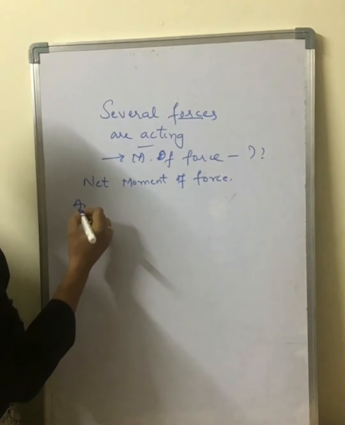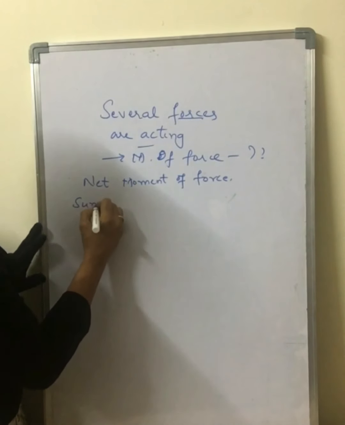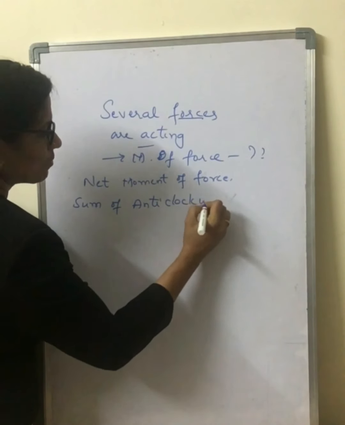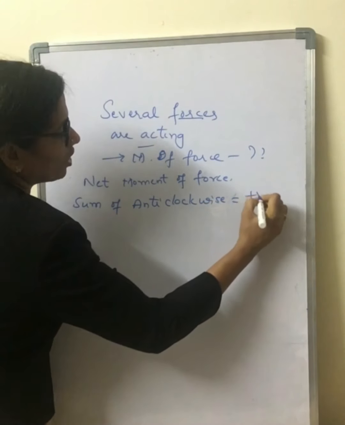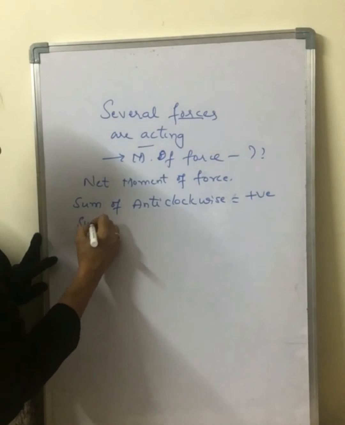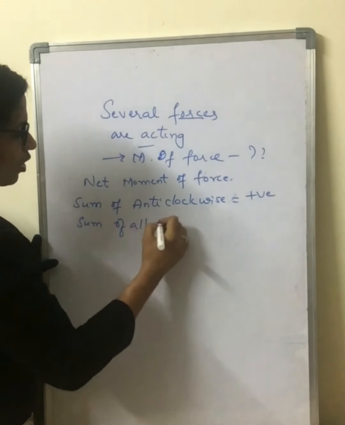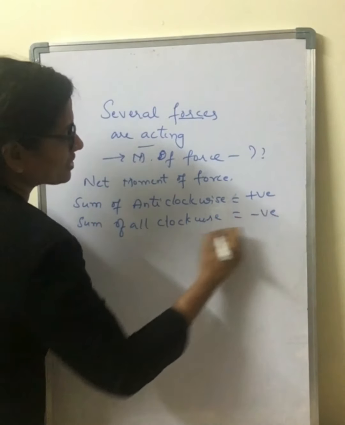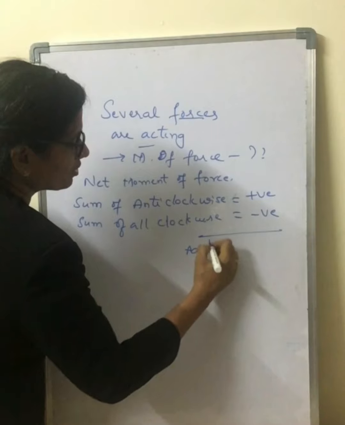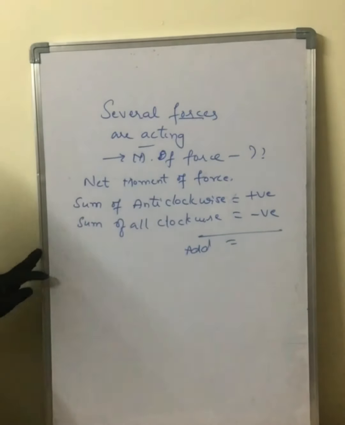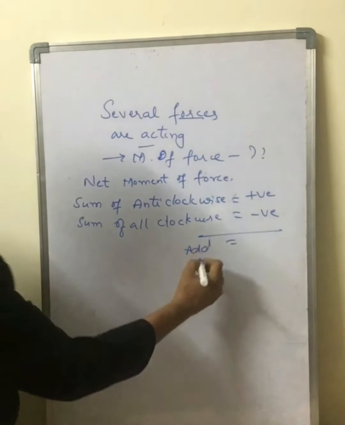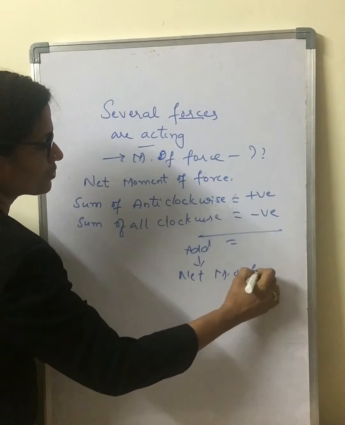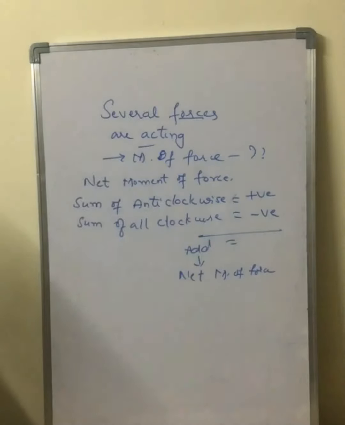You will be taking the sum of anti-clockwise moments, all positive, and the sum of all clockwise moments, which is taken as negative, and then you have to add. So this addition will give you the net moment of force.